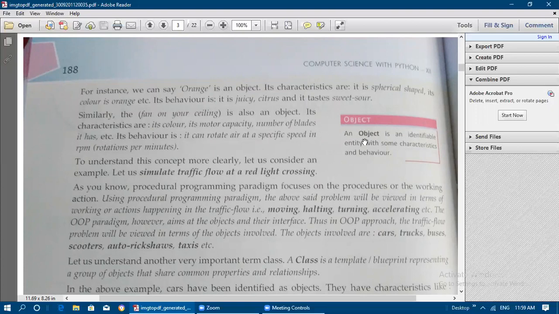So what is meant by an object? An object is an identifiable entity. We can identify the entity. It is a real world entity, one object, with some characteristics and some behavior.